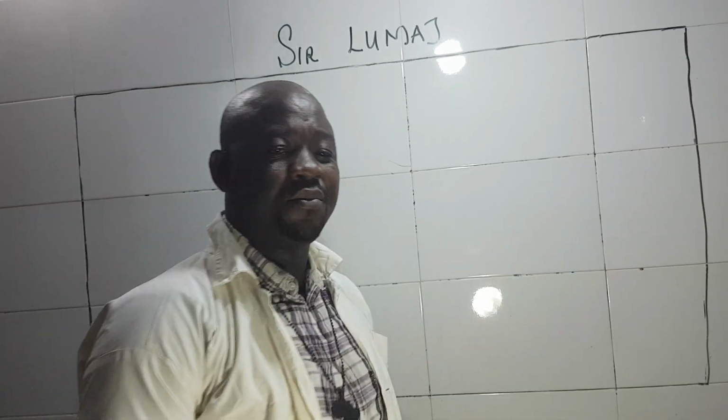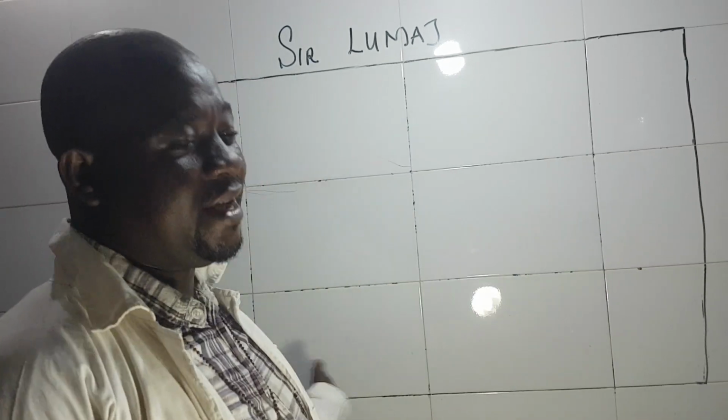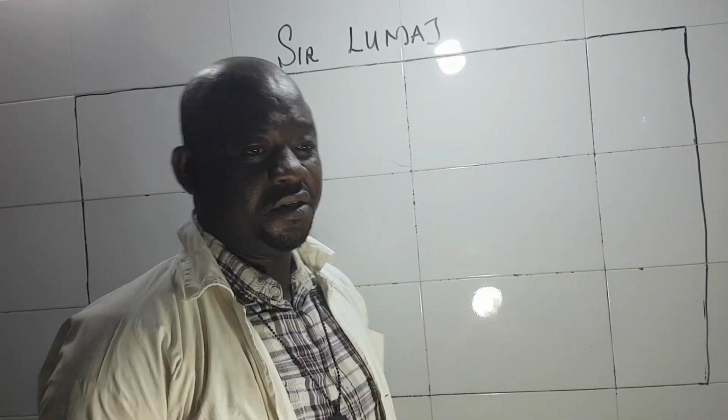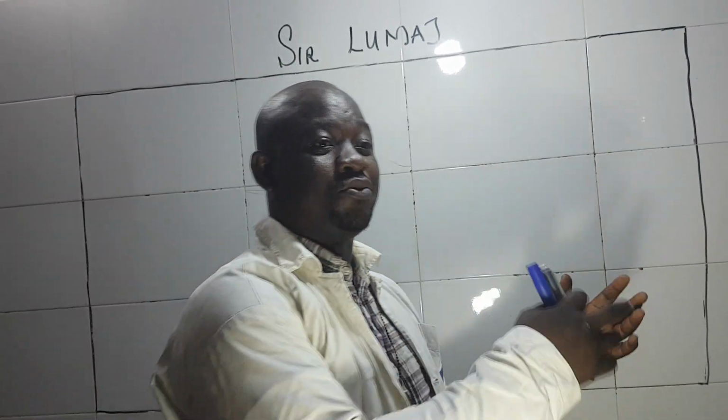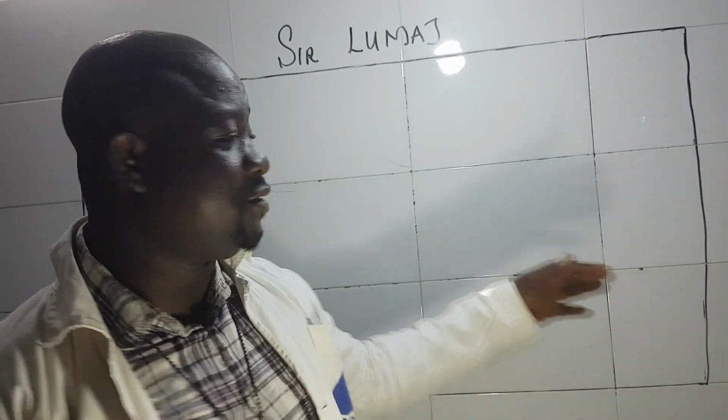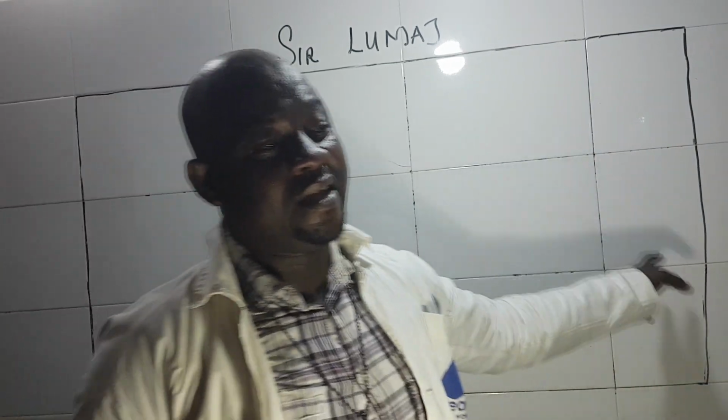Under aliphatic hydrocarbon, we have acyclic aliphatic hydrocarbon, then the cyclic aliphatic hydrocarbon. In some textbooks, they tell you that we have unsaturated and saturated. That's how to differentiate between alkene and alkyne.